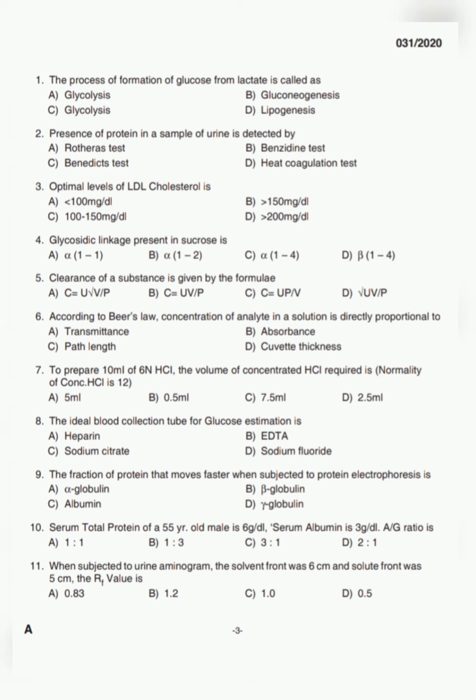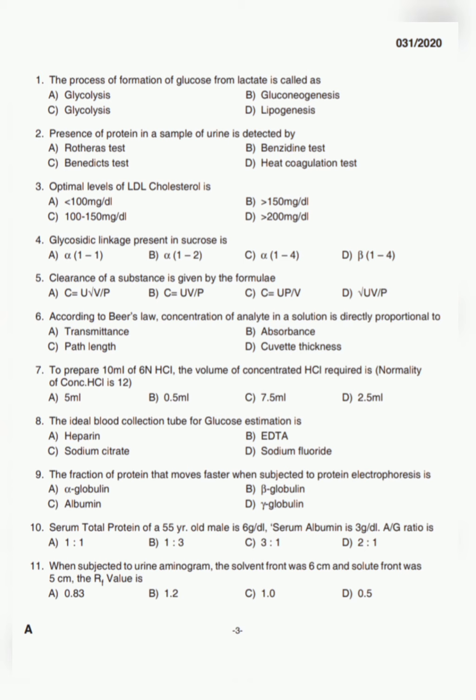Next question. The optimal level of LDL cholesterol is. The optimal level of low density cholesterol is. Four options are there. Option A, less than 100 mg per dl. Option B, greater than 150 mg per dl. And option C, 100 to 150 mg per dl. And option D, greater than 200 mg per dl. The correct answer is option A, less than 100 mg per dl.